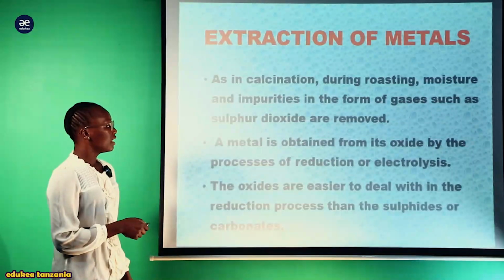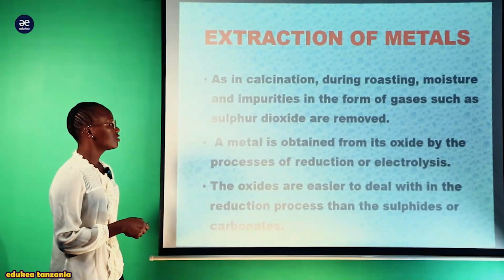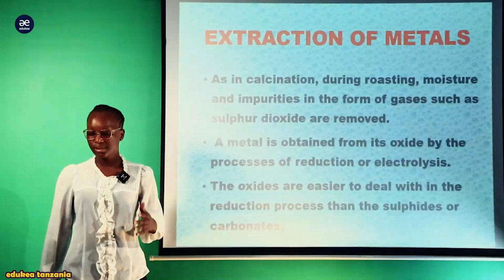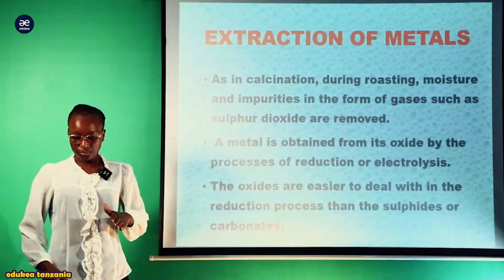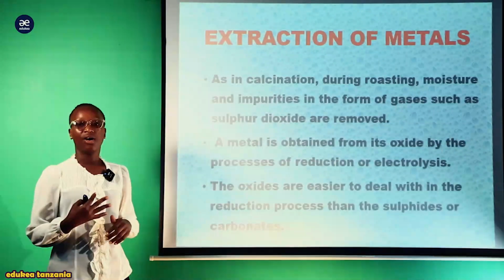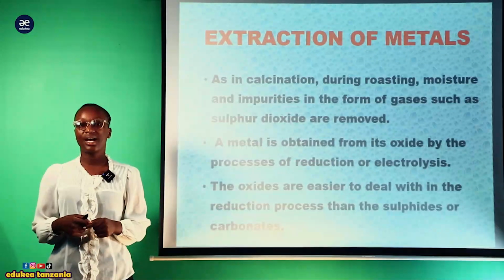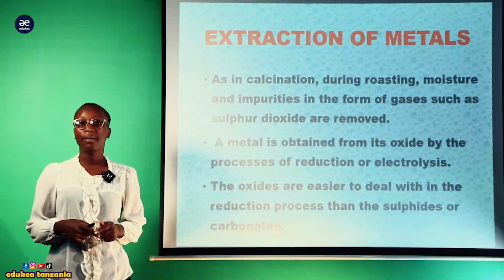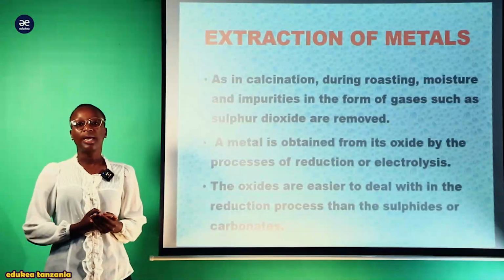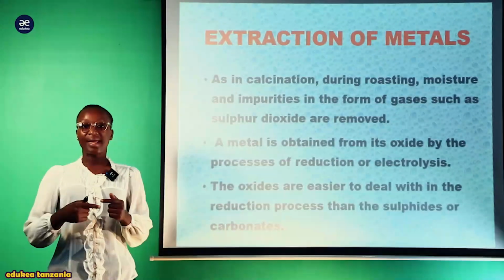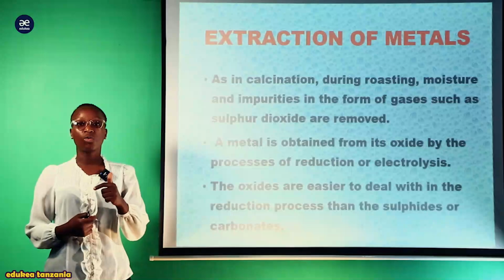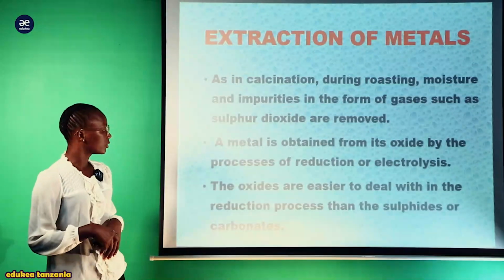A metal is obtained from its oxide by the process of reduction or electrolysis. That is, these metals are obtained from their ores by using the method of reduction or the mechanism of electrolysis, where we involve electric current, using the power of electricity to do this extraction.